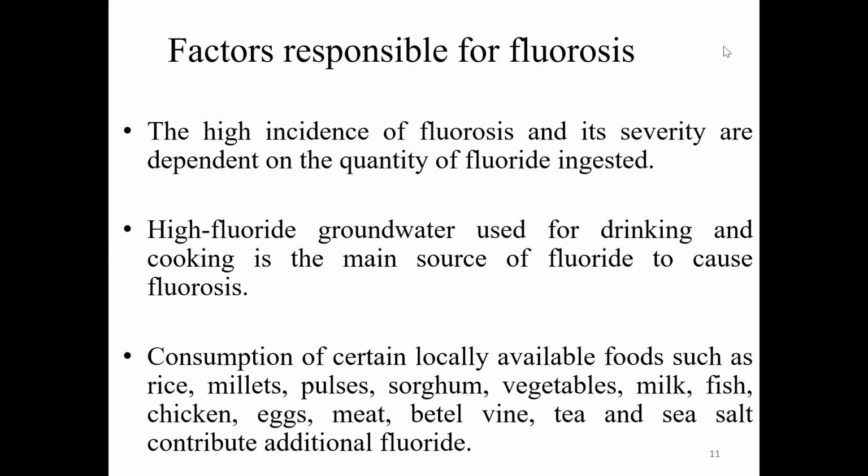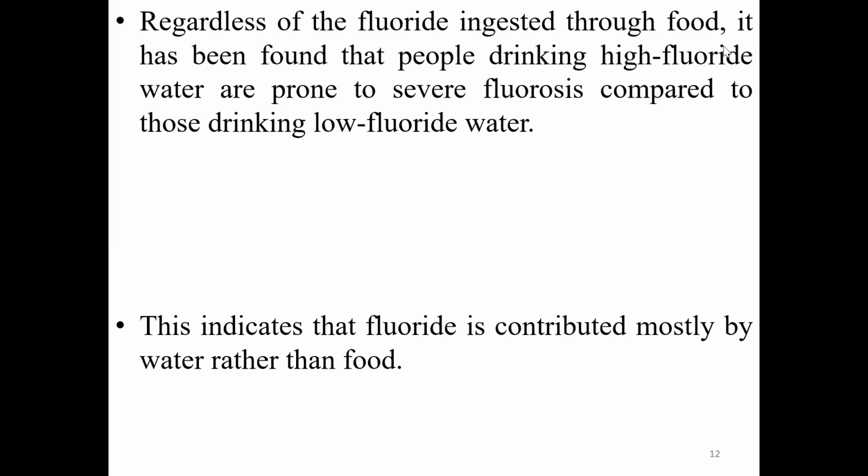Factors responsible for fluorosis: the high incidence of fluorosis and its severity depend on the quantity of fluoride ingested. High fluoride groundwater used for drinking and cooking is the main source of fluoride causing fluorosis. Consumption of certain locally available foods such as rice, millet, pulses, sorghum, vegetables, milk, fish, eggs, meat, betel, wine, tea, and sea salt contributes additional fluoride. Regardless of the fluoride ingested through food, it has been found that people drinking high fluoride water are prone to severe fluorosis compared to those drinking low fluoride water. This indicates that fluoride is contributed mostly by the water rather than the food.